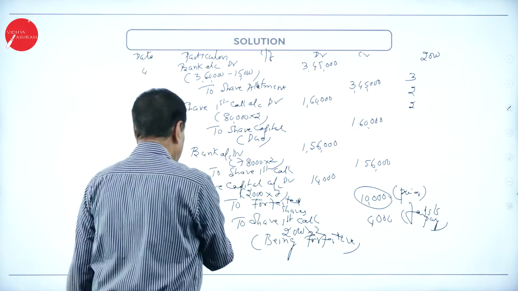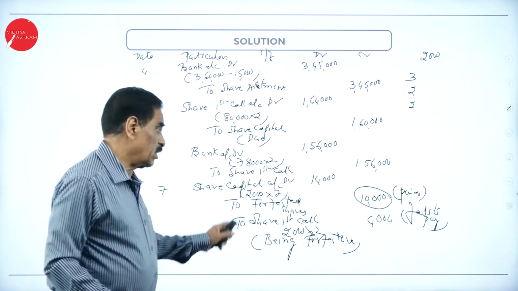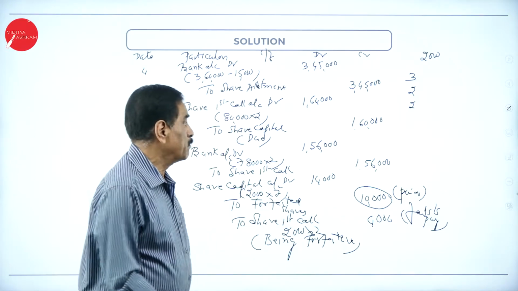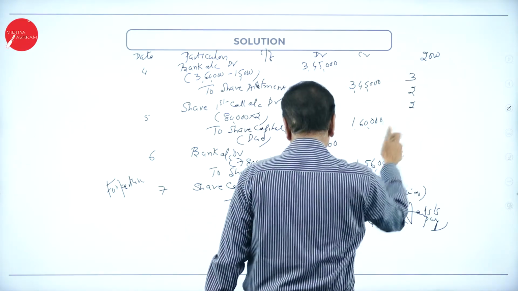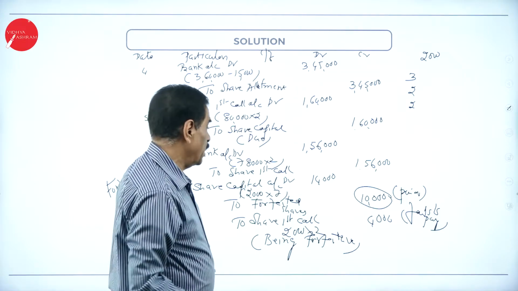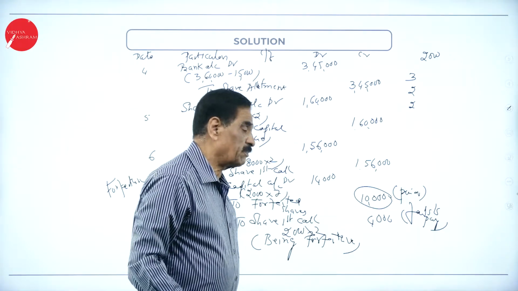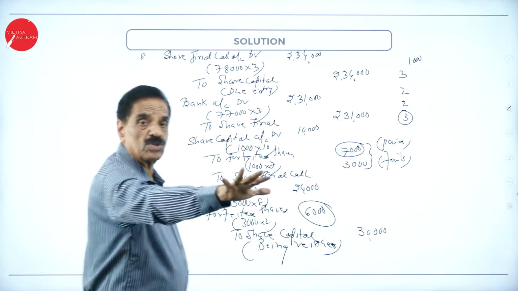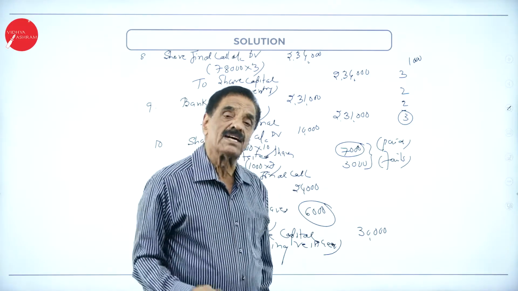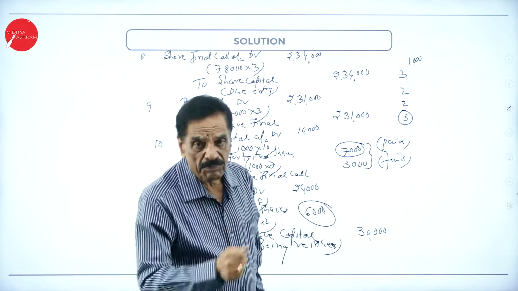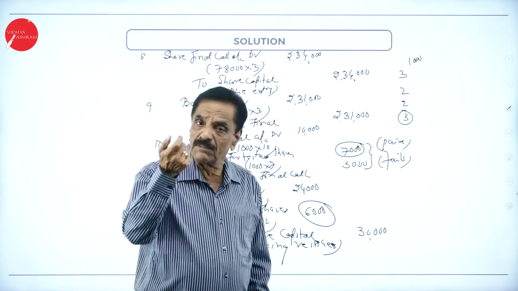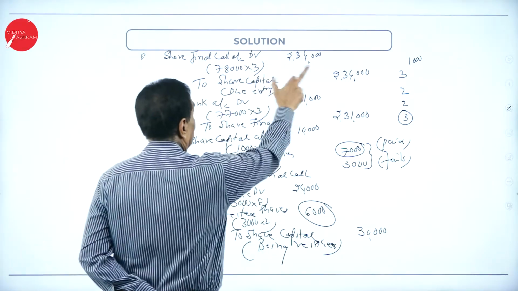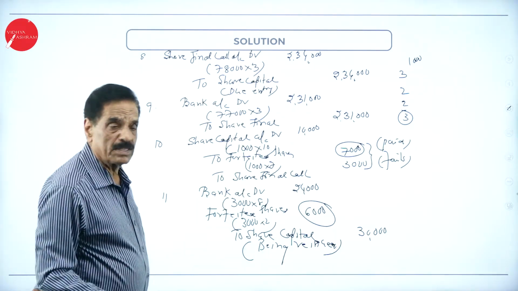This is the forfeiture entry: share capital account debit to forfeited shares account, to share first call account, because he paid only 5,10,000 and could not pay the final call. Then for the final call, only 78,000 and 2,000 share money will not be received, because those 2,000 shares are forfeited immediately; no chance is given in the final call. The entry will be share final call account debit to share capital account. This is a due entry.